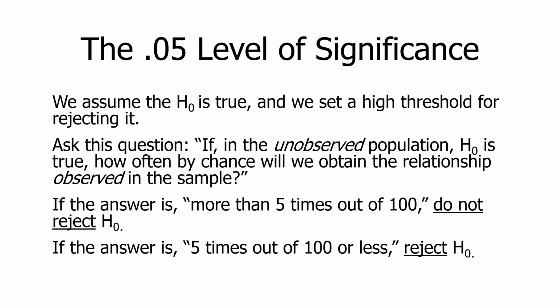So this is the 0.05 level of significance. If the answer to the question is more than 5 times out of 100, we do not reject the null hypothesis. If the answer is 5 times out of 100 or less, we reject the null hypothesis. So in statistical significance and hypothesis testing, our definition of a rare or improbable event is an event that occurs 5 times out of 100 or less frequently. Our definition of a plausible or even probable event is any event that occurs 6 times out of 100 or more frequently. That's the cutoff.